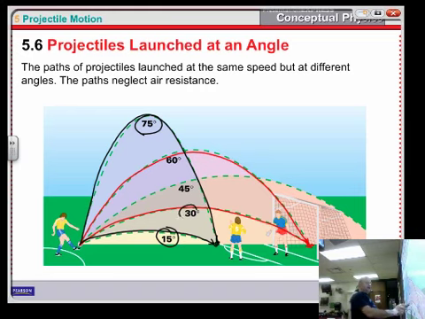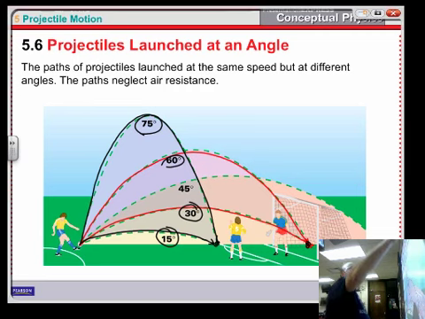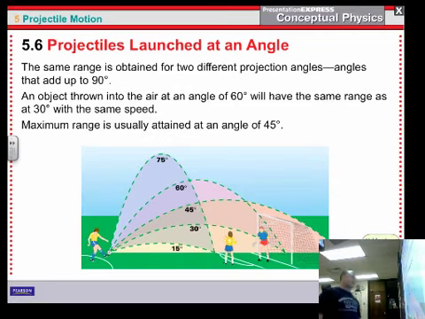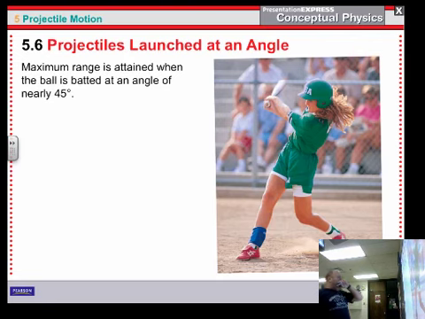Here 30 and 60 end up in the same place. So angles that add up to 90 end up giving you the same answer of where they're going to be. So complementary angles.